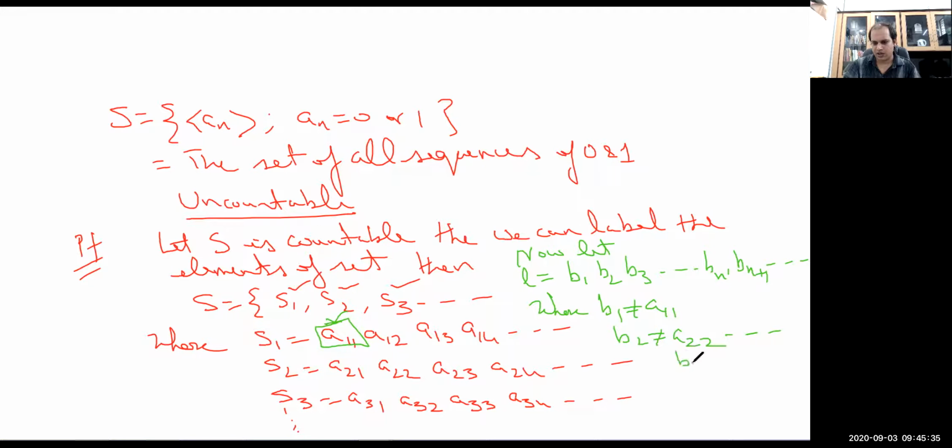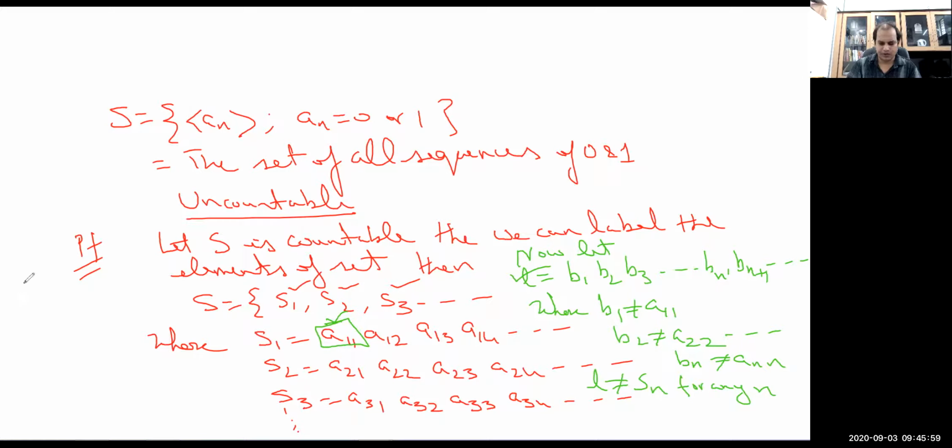Similarly, Bn is not equal to Ann. Therefore, we have constructed a different element L, which is not equal to any Sn for any n. Thus, we have constructed a new element which remains unlabeled.